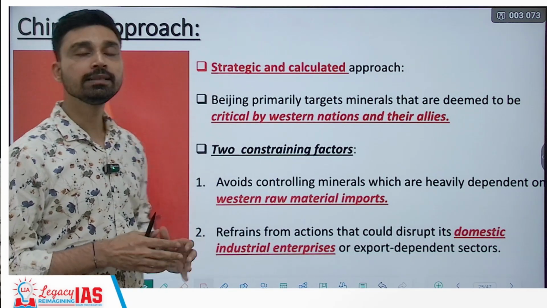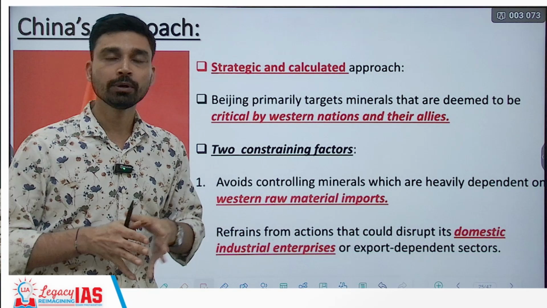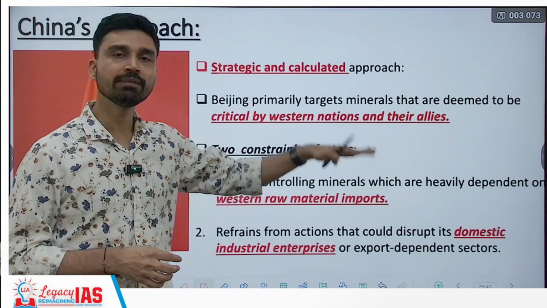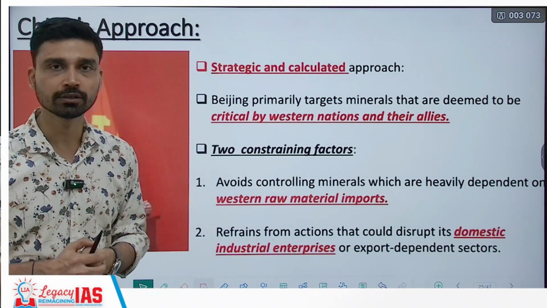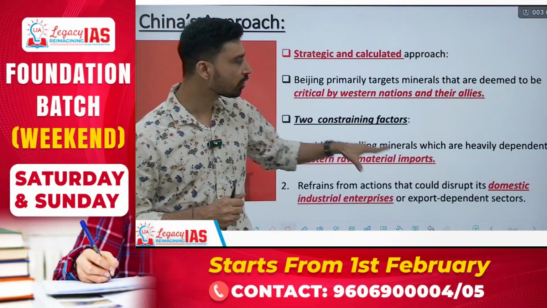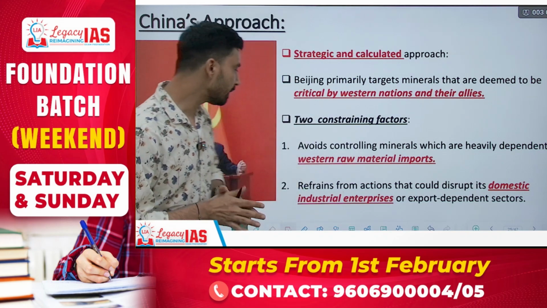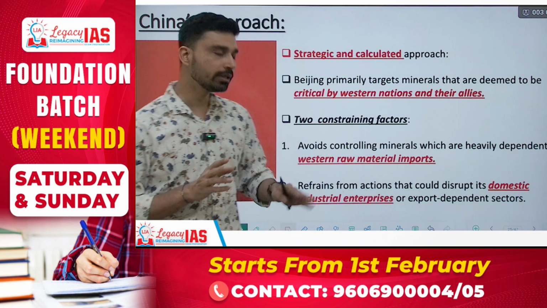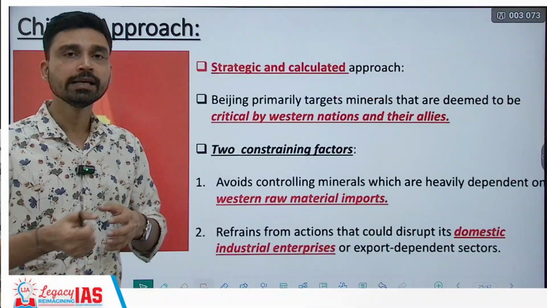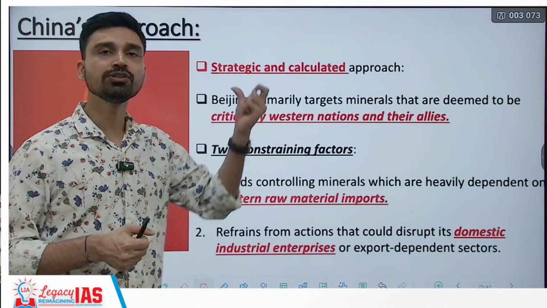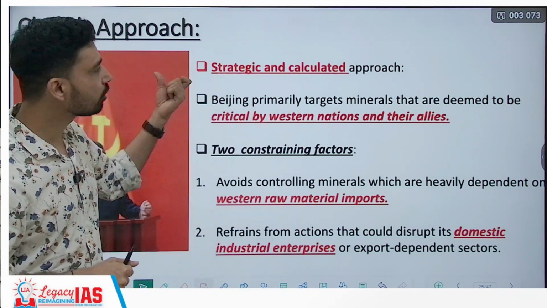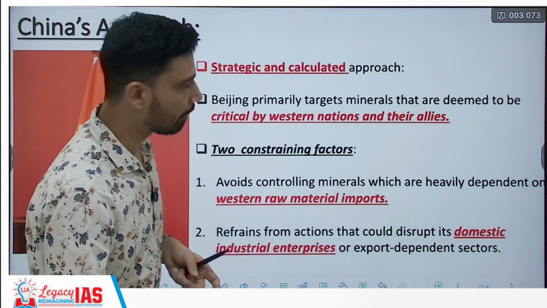And why we are calling it a calculated and strategic approach is because despite putting a ban on the export of metals and minerals, China has always been constrained by two additional factors. First of all, it has avoided controlling those minerals which are heavily dependent on Western raw material imports. And second, at the same time, it has also refrained from taking actions that could disrupt its domestic industrial enterprises or export dependent sectors. So obviously, China has kept in mind that such decisions should not impact the domestic economy of China. And that is why we are calling it a very calculated and strategic approach.